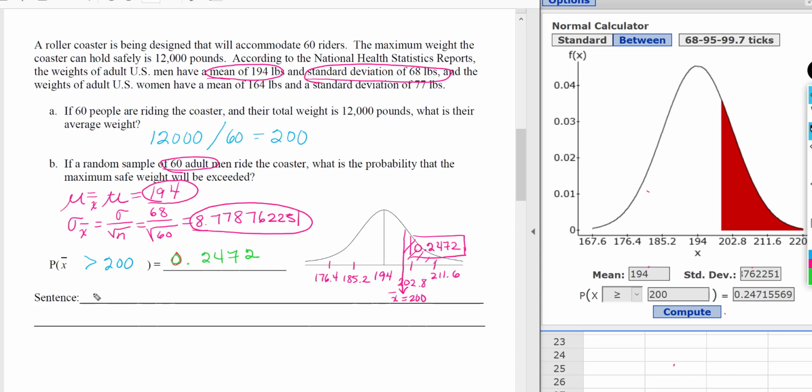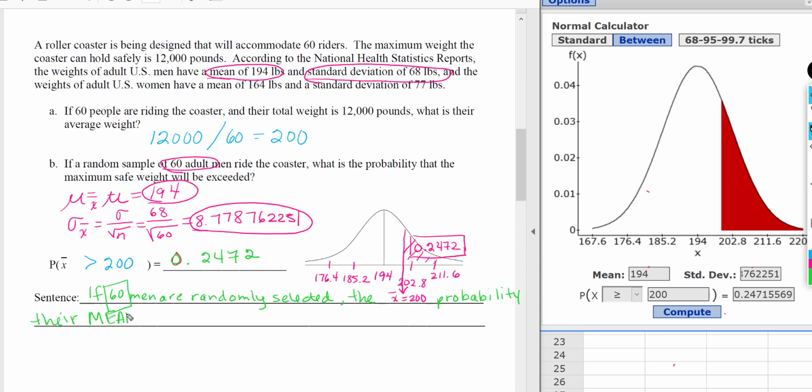So our sentence will say: if 60 men are randomly selected, so make sure you're writing it 60 men instead of just 1 man is randomly selected, the probability there, and it's not just an individual weight, it's their mean weight.